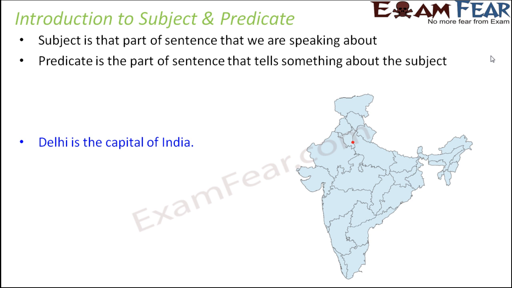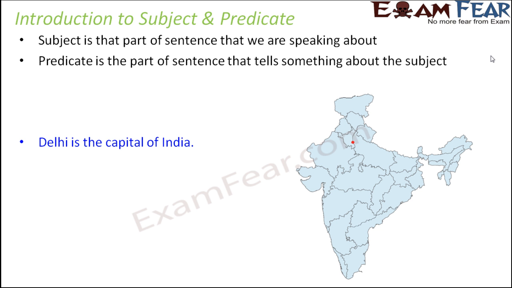So how do we find out whether we are talking about Delhi, or capital, or India? Because a lot of students often feel that whichever is the first word is going to be the subject. That is absolutely incorrect, because usually the subject comes first and then comes the predicate, but sometimes the predicate also comes first and the subject comes later. So do not go by the order blindly.